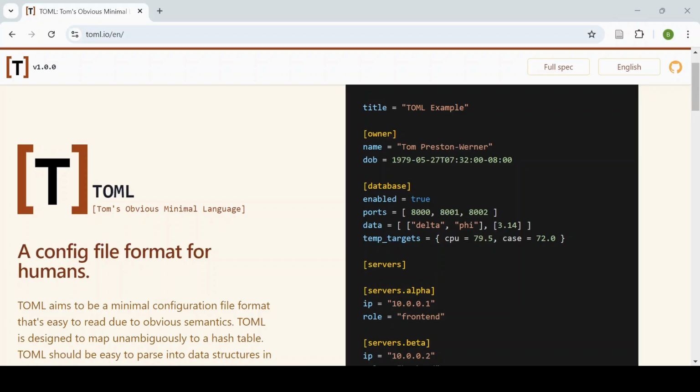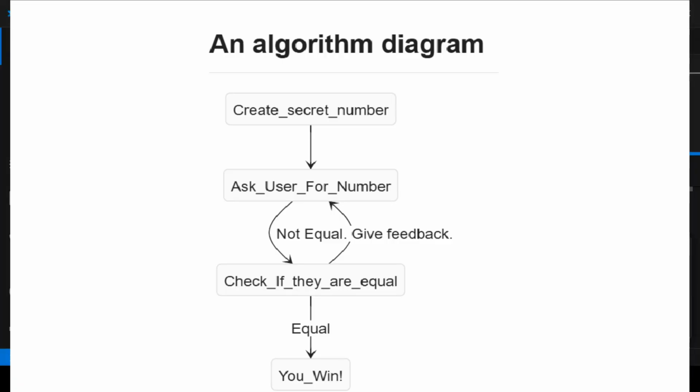To see Cargo in action, let's build our first project. We will create a game where the user has to guess a secret number. This will involve taking a player's input and responding based off its relation to the answer. This will help build skills such as identifying data types and making decisions based off how things could occur. We will also learn how to deal with errors in our code. We will use Cargo, highlighting how TOML is used. I am also going to try to build diagrams of the algorithm as seen on the screen.